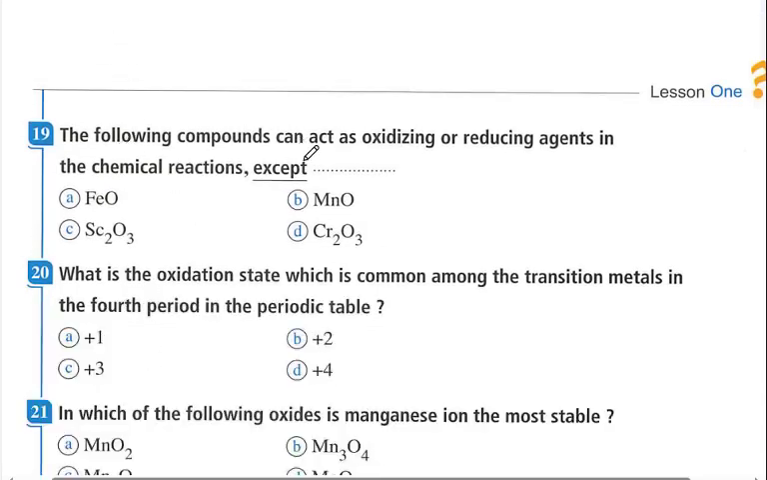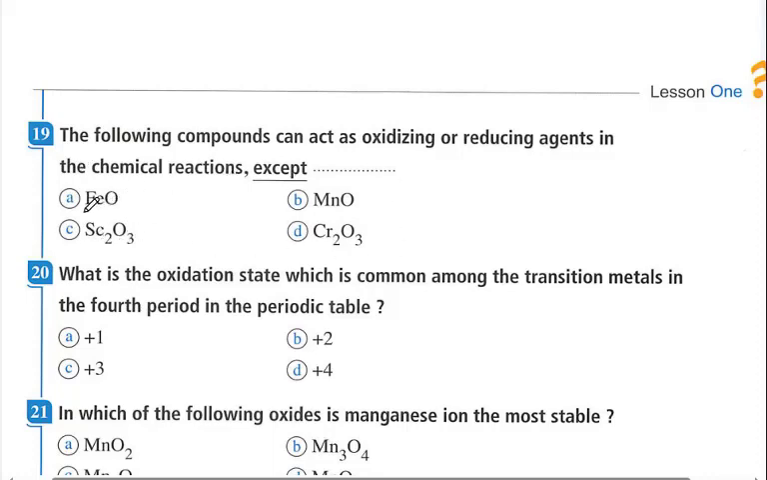The following compounds can act as oxidizing or reducing agents in the chemical reactions except. Here the main idea is that the oxidation state of the ion or the metal can be oxidized, meaning it can lose more electrons, or can be reduced, can acquire electrons. So it is a middle state between two oxidation states of the metal. So if this metal has two oxidation states, one higher and one lower than the oxidation state in these compounds, then this is the correct answer.